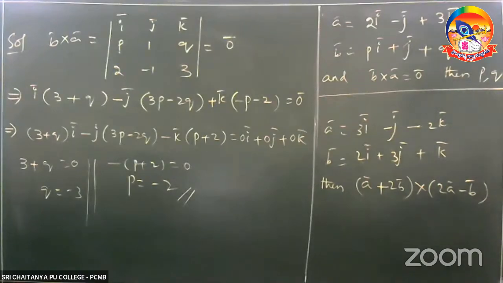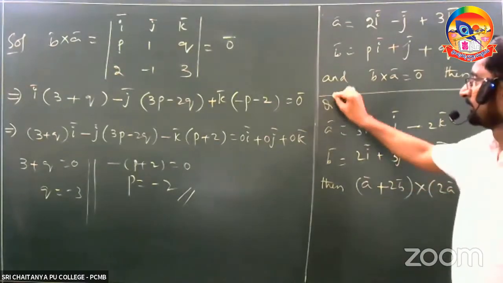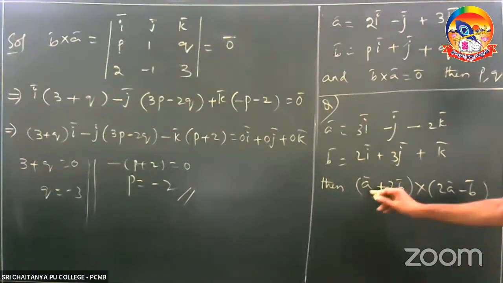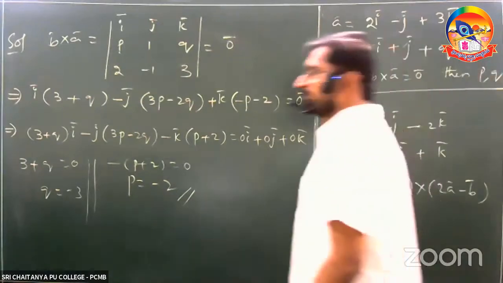And after that, write down this problem. A bar given to you, B bar given to you. He asked you to find out A bar plus 2B bar cross 2A bar minus B bar.